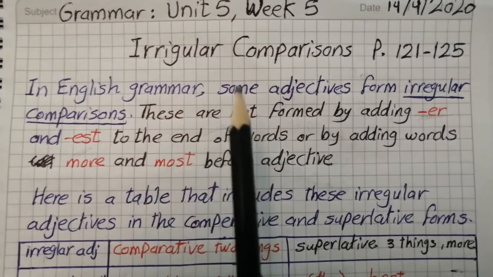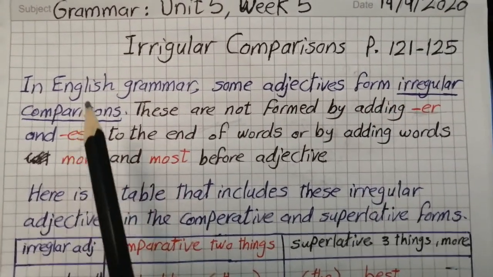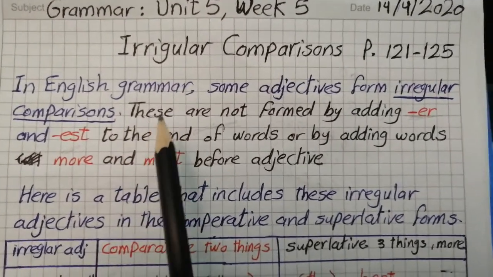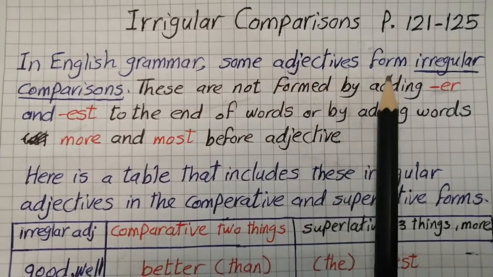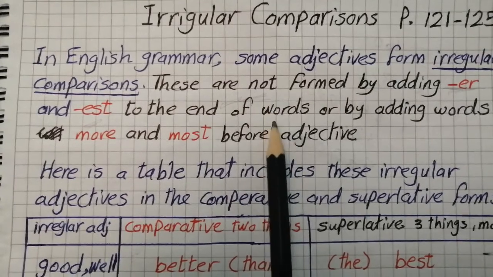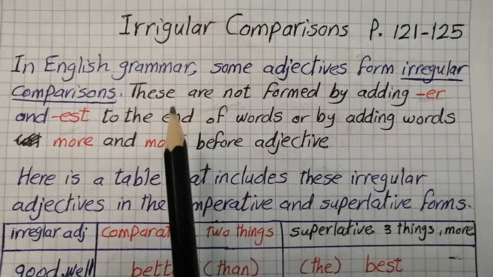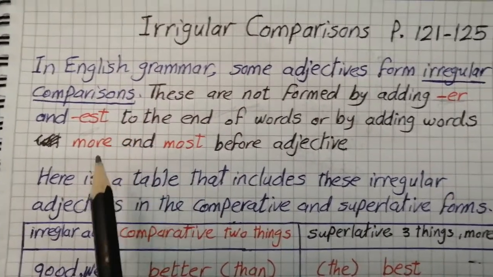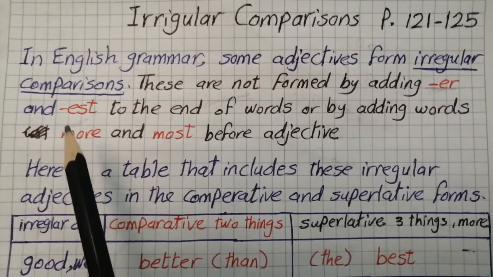In English grammar, some adjectives form irregular comparisons, whether comparative or superlative. What does it mean? These adjectives are not formed by adding er and est to the end of words, just as we learn it when dealing with the short adjectives, which are one and the sum of two-syllable adjectives. In comparative and superlative, we use this normal way, which is adding er and est.